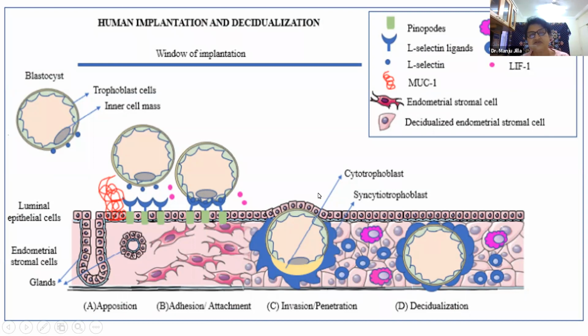it invades the stroma. These were the stromal fibroblasts, which are elongated cells. Under the effect of progesterone, they become rounded. They get full of Golgi apparatus and endoplasmic reticulum, because they are going to secrete a lot of substances. So these are now called decidual cells. They are no more called stromal cells. And once the embryo is completely implanted, the epithelium grows over it and forms a small layer of fibrin.